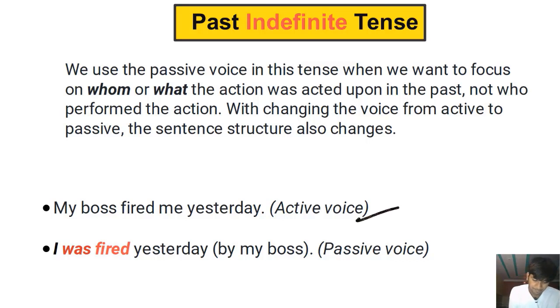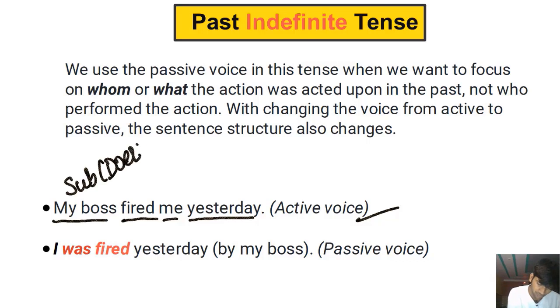Okay, active voice. My boss fired me yesterday. My boss is the subject, fired is the verb, main verb in the past form. Me is the object, yesterday is the time when it happened. My boss fired me yesterday. So my boss is the subject, is the doer of the action, right? He did an action. He fired me. So I received the action in the past.